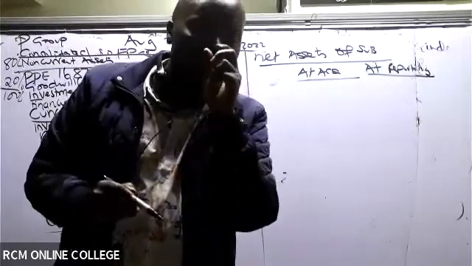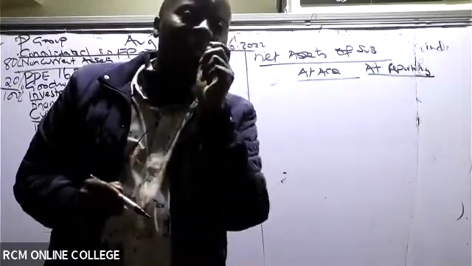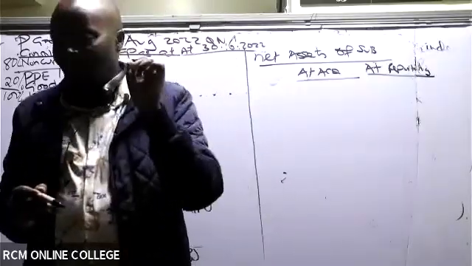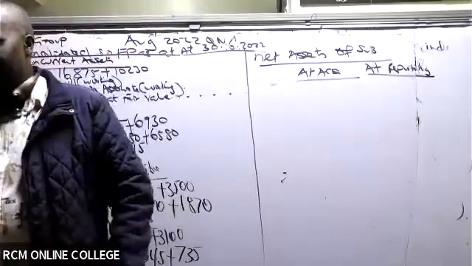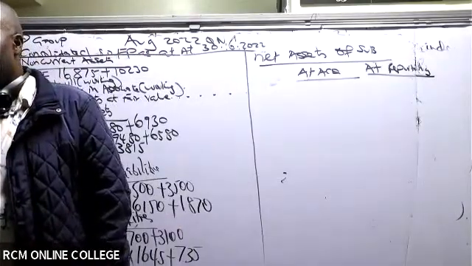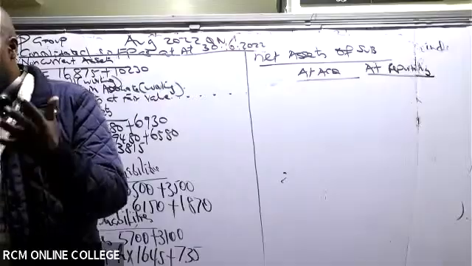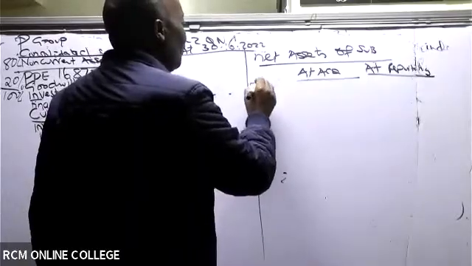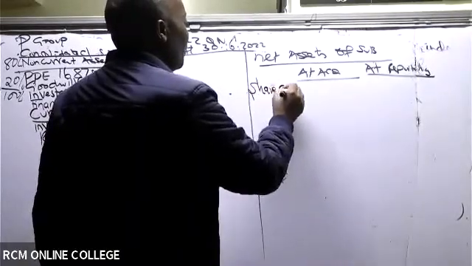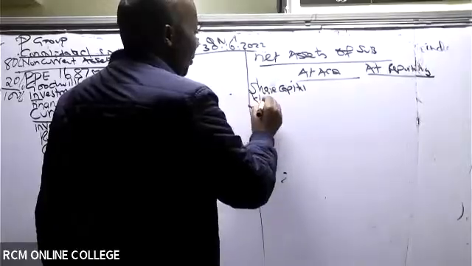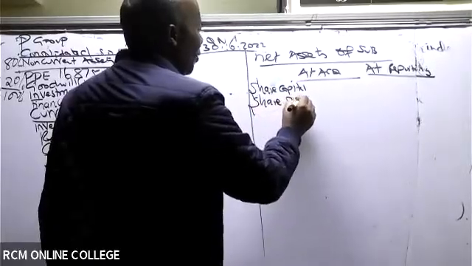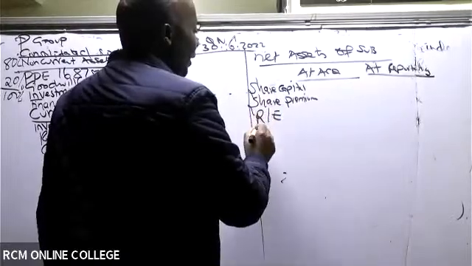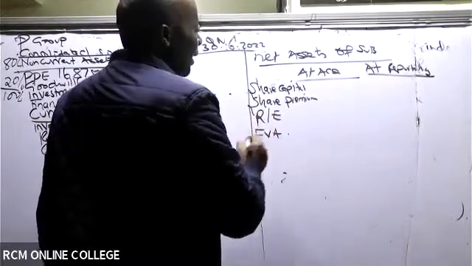So now, when we talk of net assets, is there somebody who remembers the components of net assets? The equity, thank you very much, Marianne. The share capital. In this question, we have share premium, isn't it? Then we have retained earnings. And then we have a fair value adjustment.